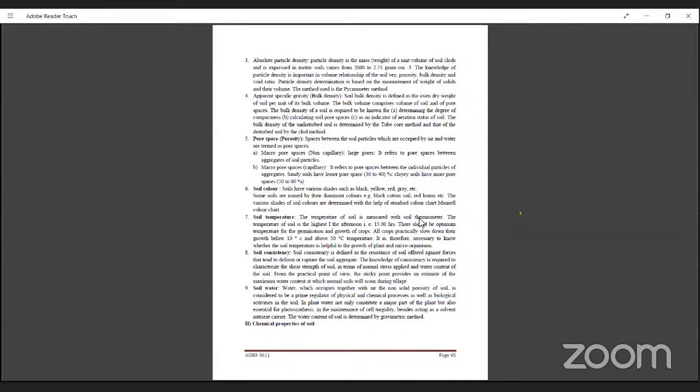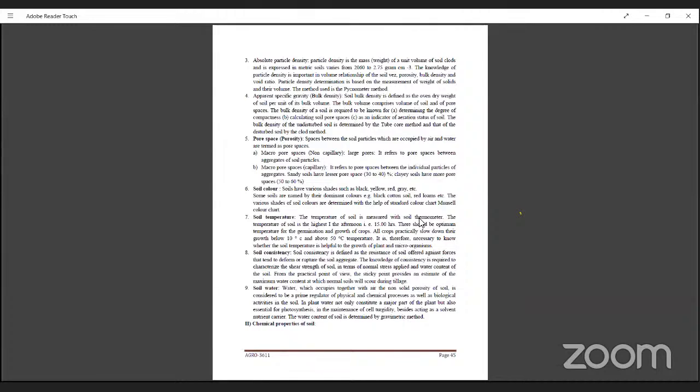Okay, then seventh is soil temperature. Temperature is also known as the heat or degree of heat. The temperature of soil is measured with a soil thermometer. The temperature of soil is highest in the afternoon, at 3 o'clock. This should be the optimum temperature for germination or growth of the crops.